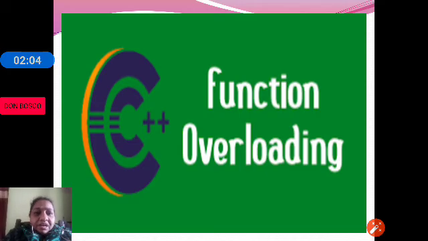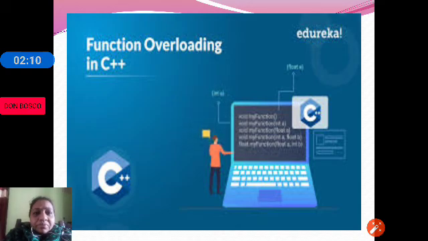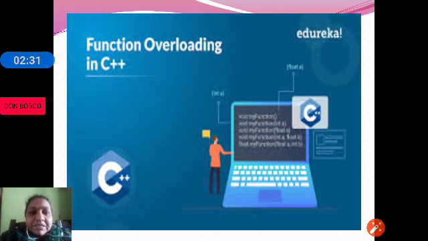Let us see a brief discussion of what function overloading is. If a question is asked, how is the concept of polymorphism implemented in C++?